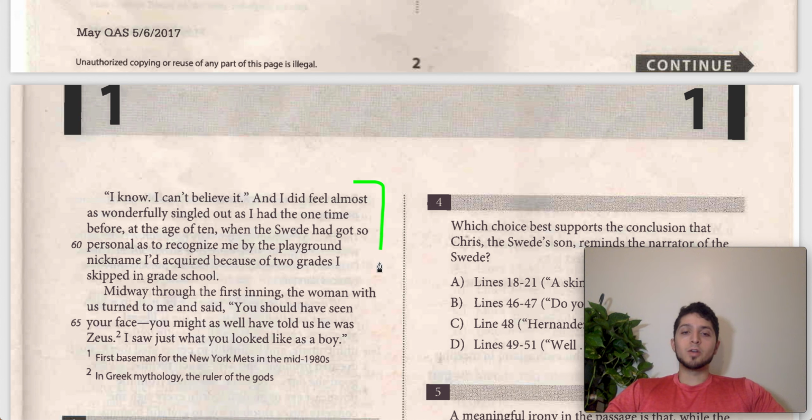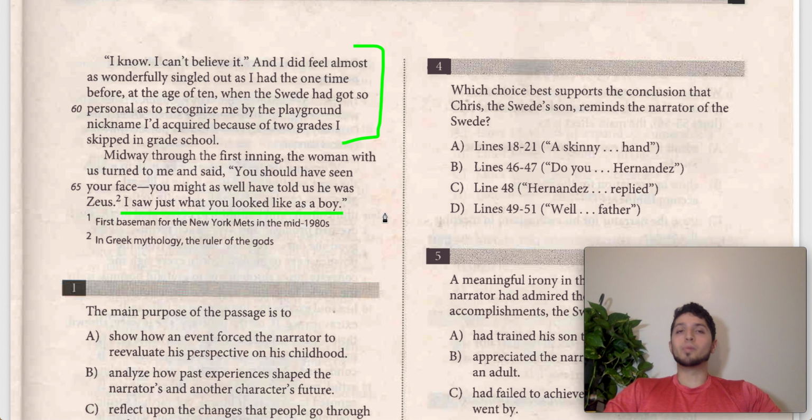So this is sort of bringing him back in time to when he was 10, right? And there's actually another text which is even stronger, which is this woman here being like, "You should have seen your face. It was lit up. You might as well have told us he was Zeus." Then she says, "I saw just what you looked like as a boy," which tells us that his enthusiasm and his excitement about meeting the Swede sort of brings him back to being like a child, to being like a boy. It's reminding him of this memory when he was 10. So for that reason, B is going to be a strong answer choice, and it is our correct answer choice for question number 2.